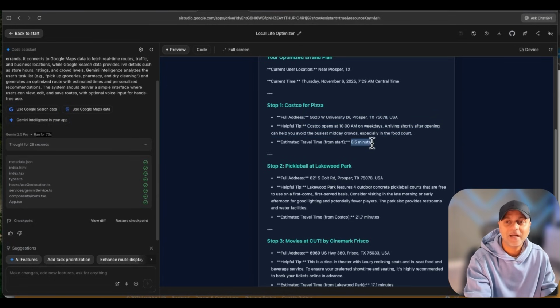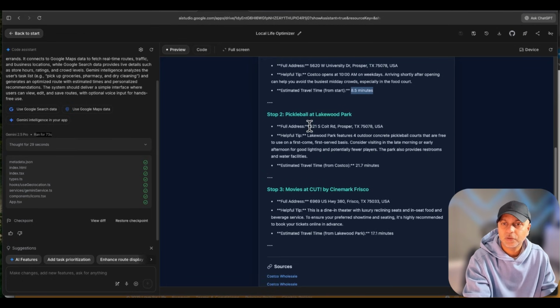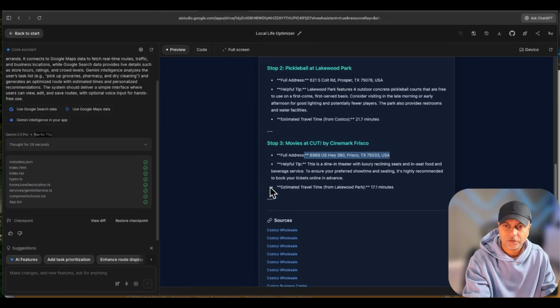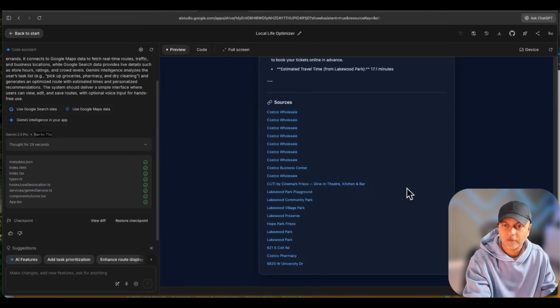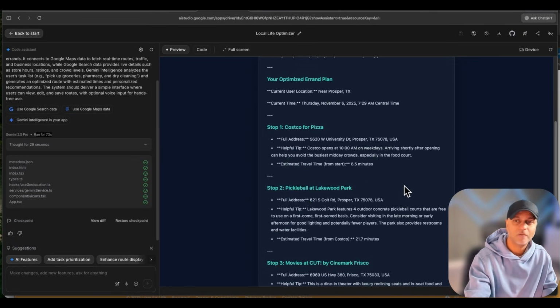It will take me 8.5 minutes to get there. This is awesome. Then it wants me to go here for pickleball. There are 4 concrete courts that are free, first come first serve, 21 minutes, and then movies, that's the address and estimated time of arrival. This is amazing. Now I have one more idea.